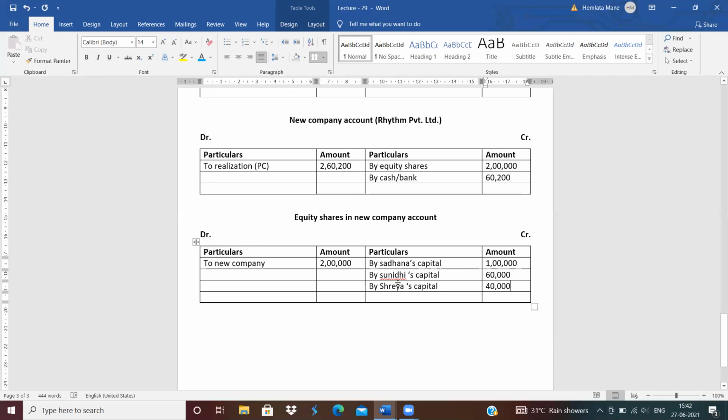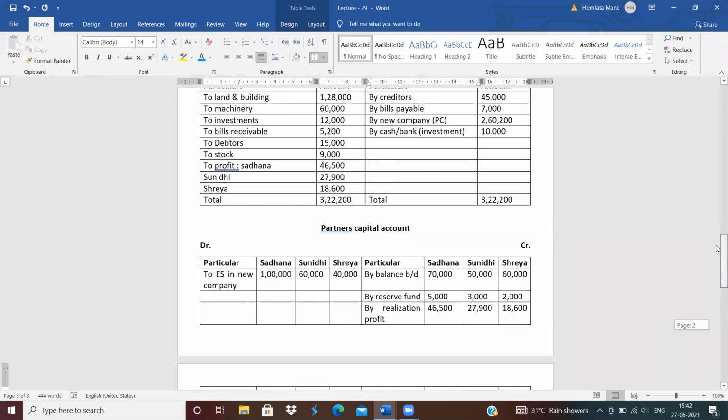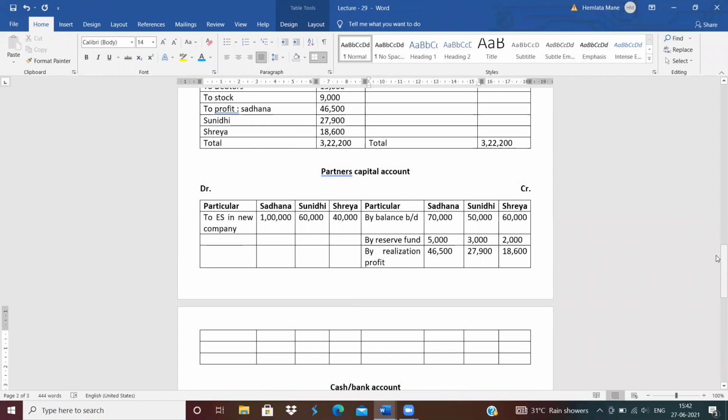Clear? Okay. The equity share which is received from the new company is distributed among the partners.